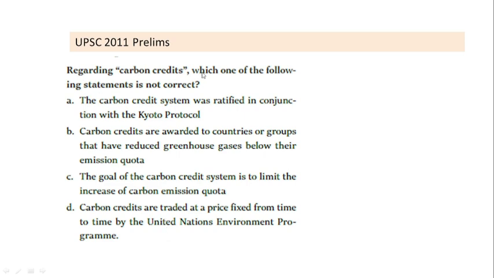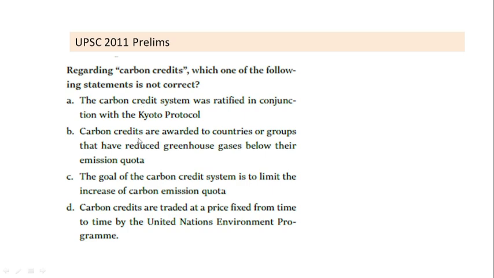Regarding carbon credits, which one of the following statements is not correct? So let's see the first statement. The carbon credit system was ratified in conjunction with Kyoto Protocol. So this is true. In fact, in Kyoto Protocol, one of the mechanisms for reducing CO2 is carbon credit, in which the company which is releasing less emission would be benefited with the help of carbon credit.